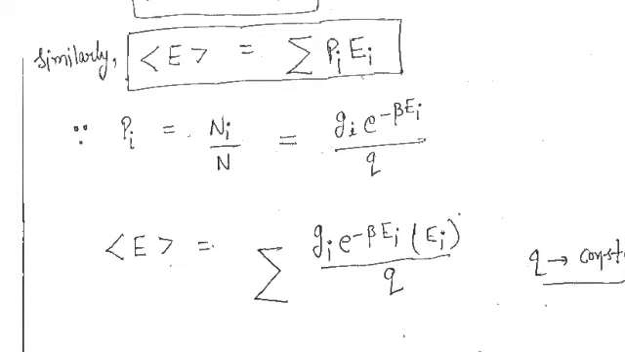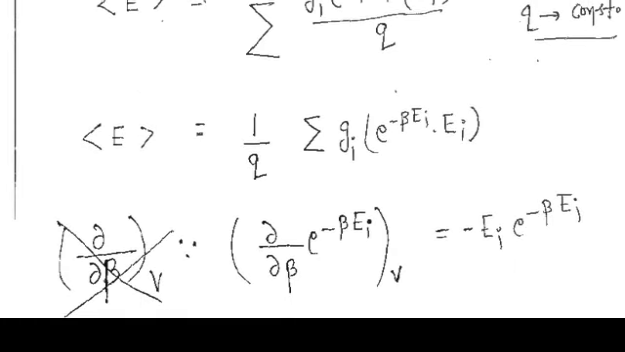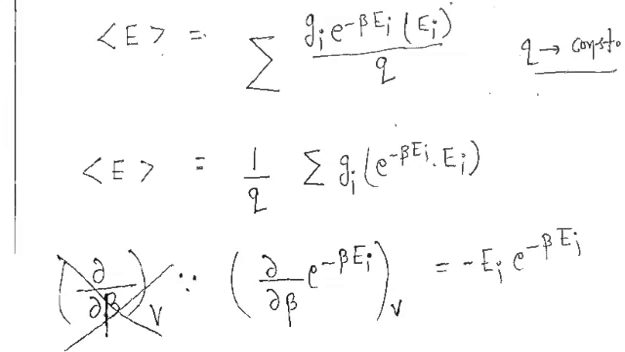So here I had assumed one system in which there are i molecules, but for all of the i molecules the partition function would be fixed. So here I have taken it outside. Now I get this energy is equal to 1 upon q summation of gi into e raised to the power minus beta ei, and ei. Now